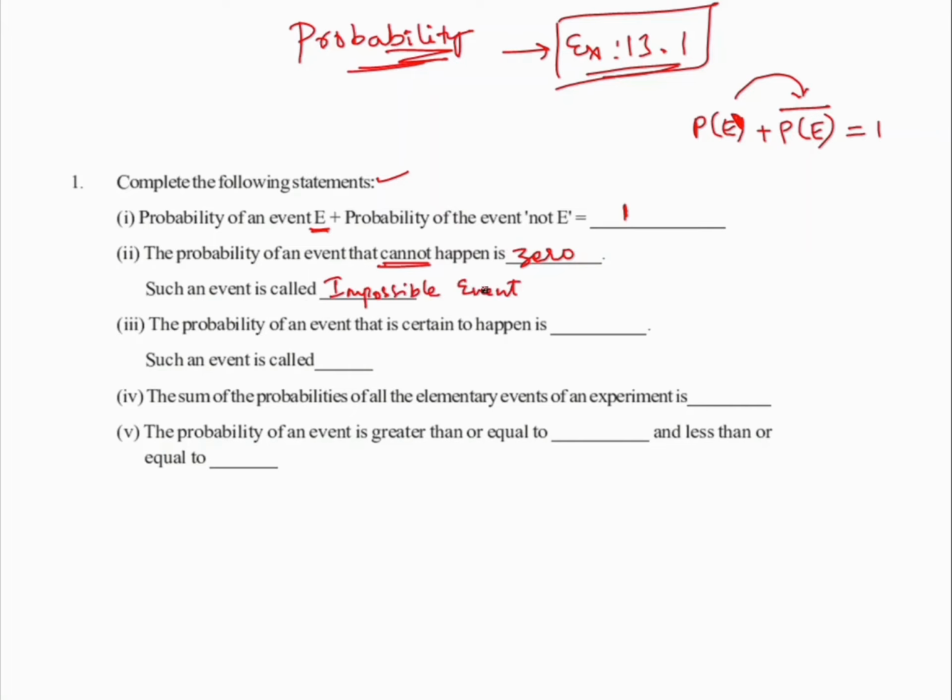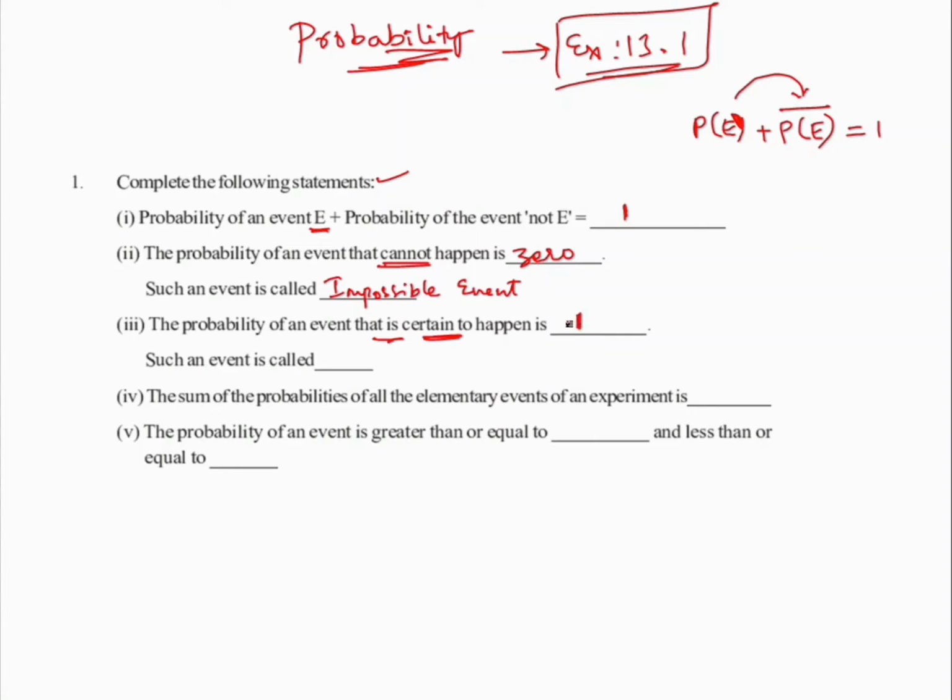The probability of an event that is certain to happen is 1.